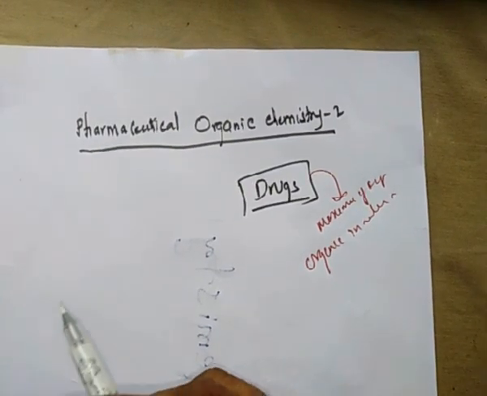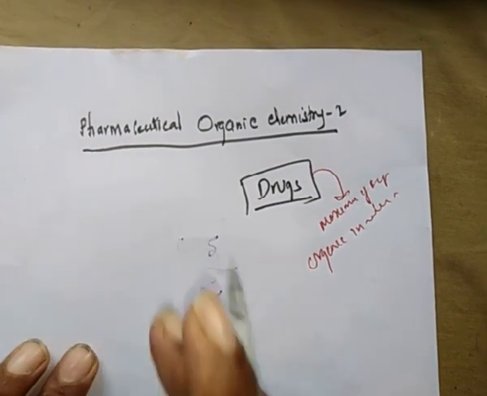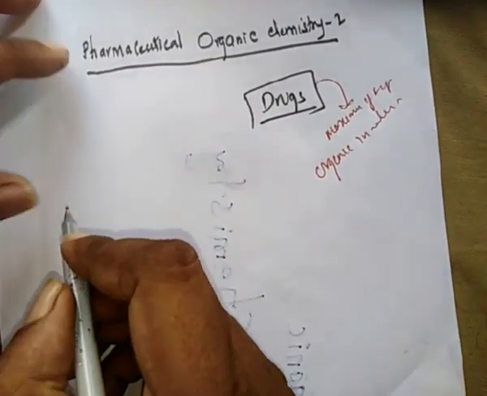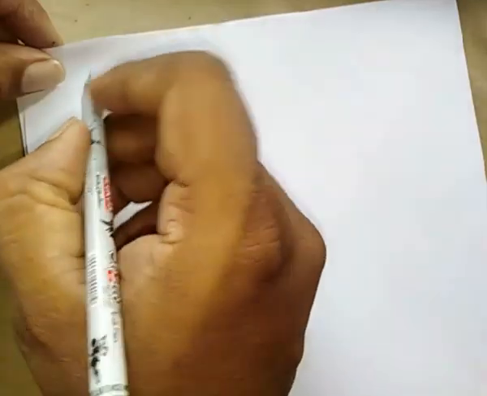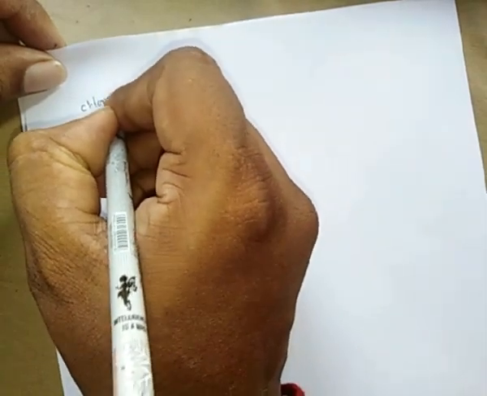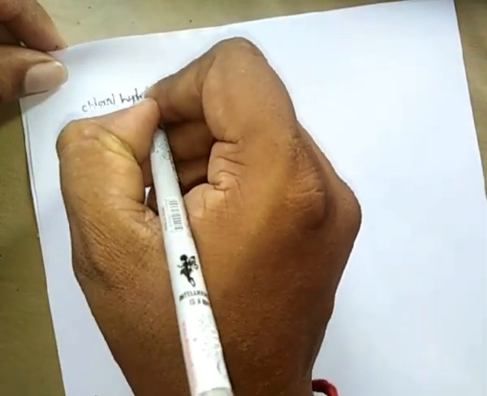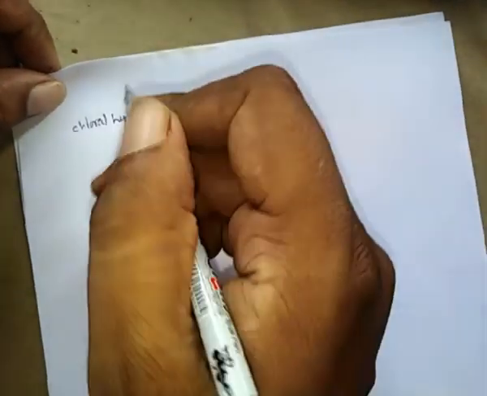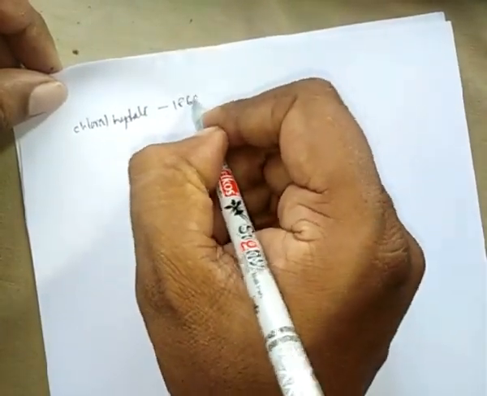The first synthetic drug is chloral hydrate. So what is the first drug synthesized? The first drug is chloral hydrate, an organic compound discovered in 1869.